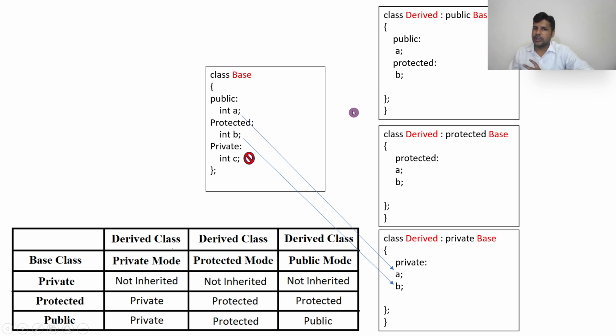I hope you have understood. Once again: in public mode, public and protected members act as they are. In protected mode, public and protected members act as protected. In private mode, all members act as private. Of course, if a member is private in the base class, it cannot be accessed in the derived class. So this is the visibility mode table. Just remember this to understand inheritance.